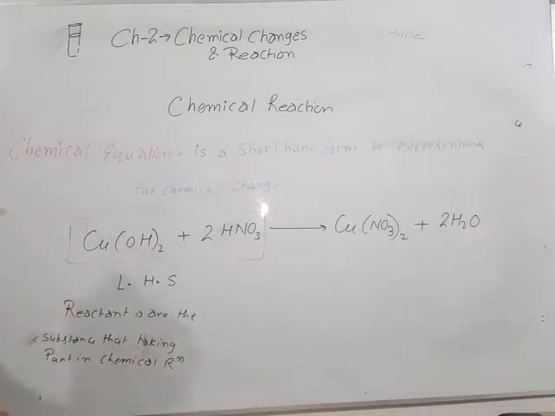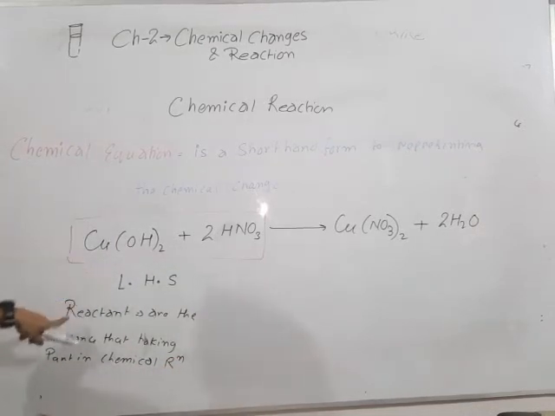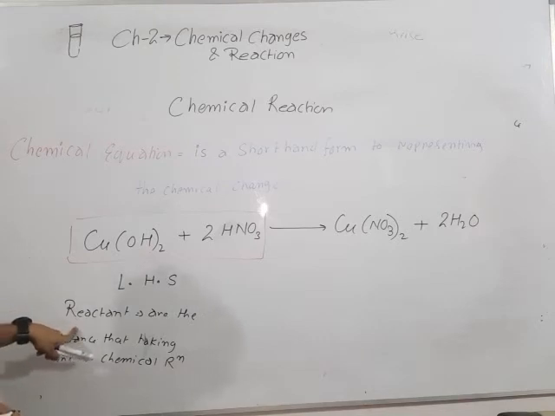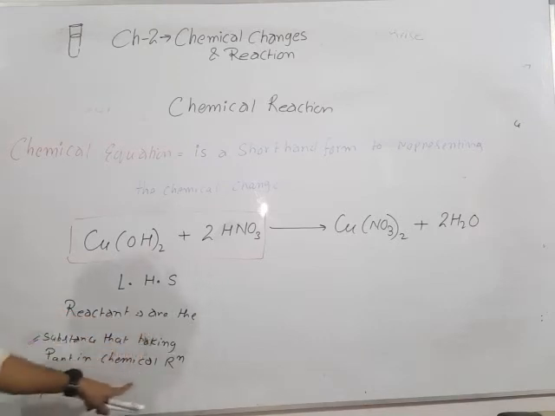So on the left hand side you can see that reactants are present.